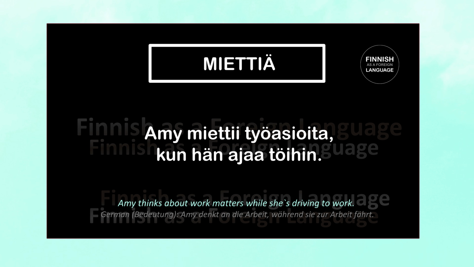Again, here we use miettiä in order to emphasize that she's reflecting or focusing on something carefully. Työasioita means work matters or work-related things. Kun hän ajaa töihin means when or while she's driving to work. Let's repeat again. Amy miettii työasioita, kun hän ajaa töihin. Amy thinks about work-related things when she's driving to work.